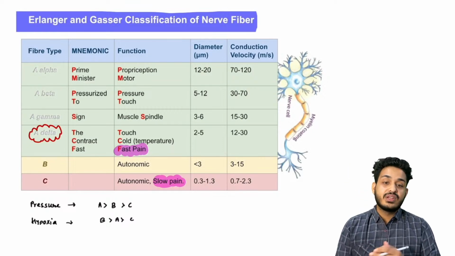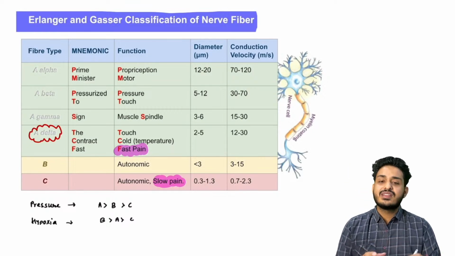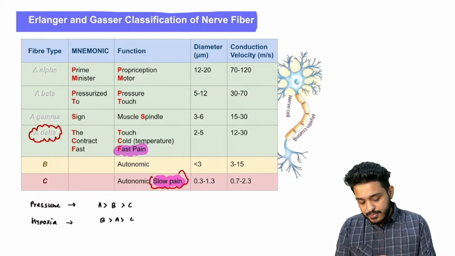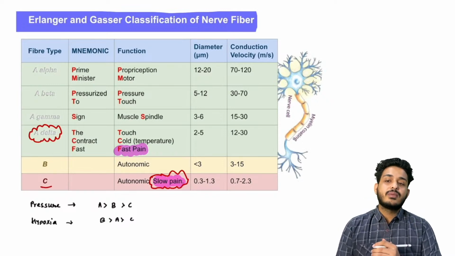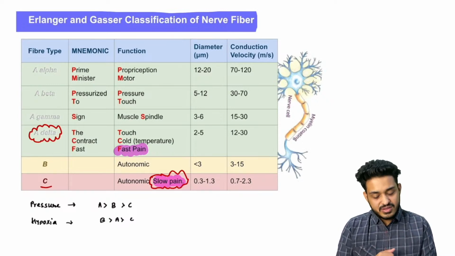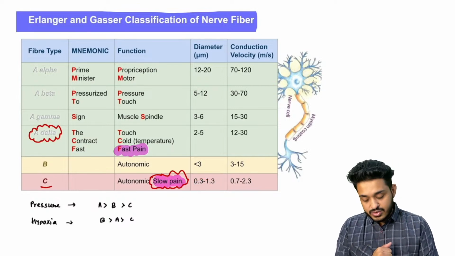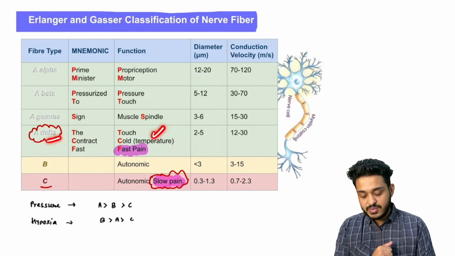Then in the night when you are sleeping, you will be having pain. The next day, you will be having a dull kind of pain. That slow pain or dull kind of pain is because of C type of fibers, because C fibers are slow fibers. Why are they slow? Because they are less myelinated. Simple understanding, right? So A delta is responsible for the fast pain.